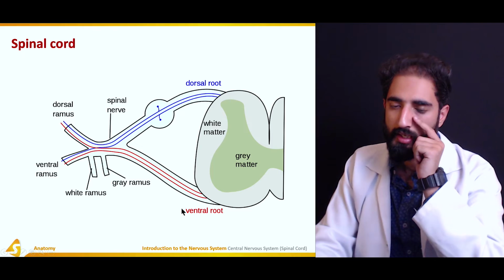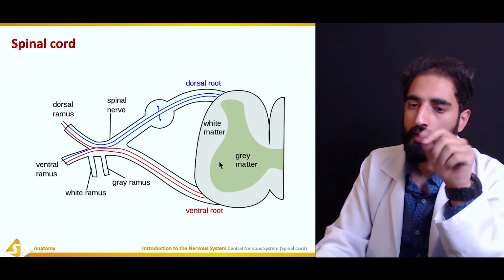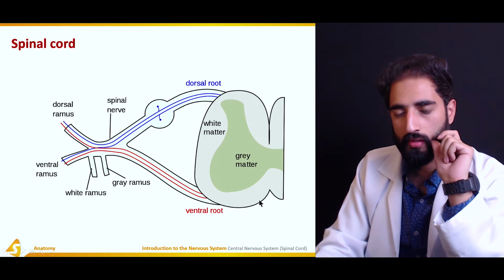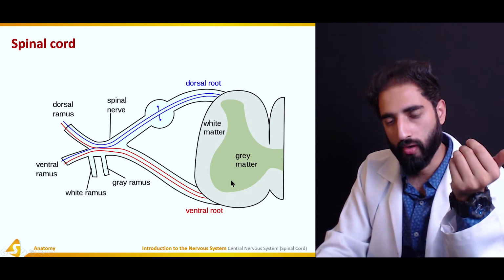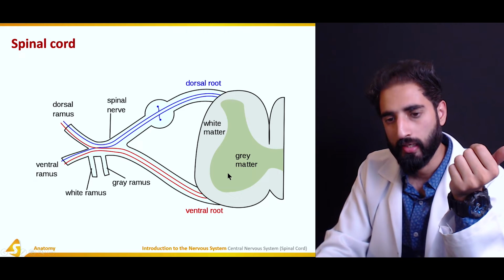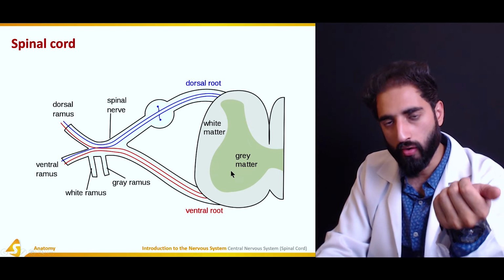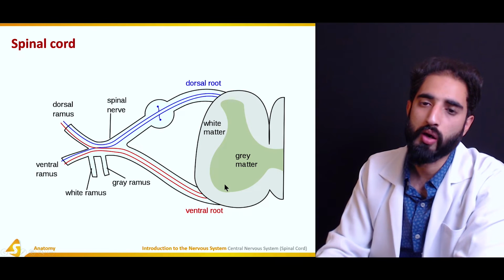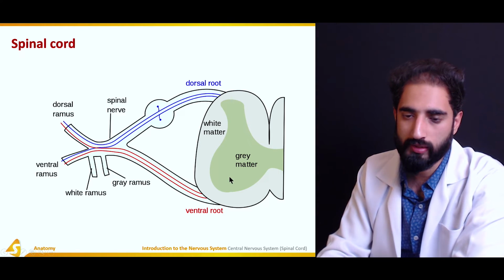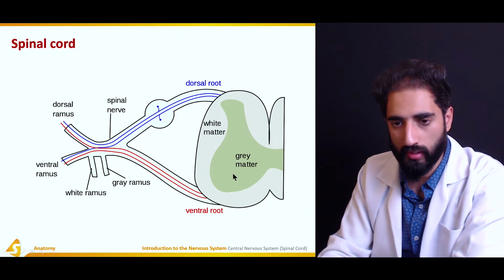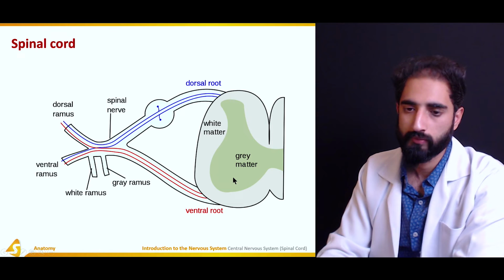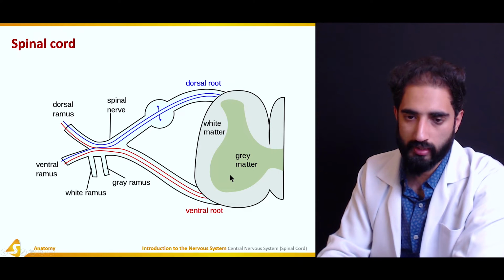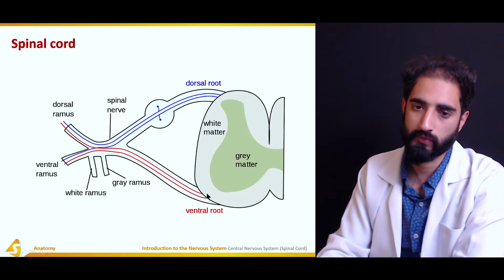So here you can see the cell body for the anterior motor neuron is present inside the anterior horn or the ventral horn of the spinal cord. There is no ventral root ganglion, the cell body is just located here. So from here the motor neuron originates and passes through the ventral root.